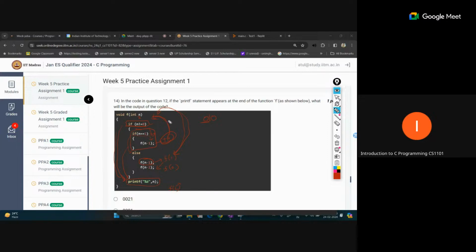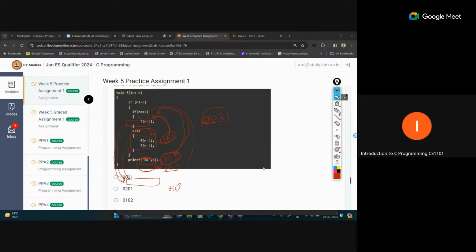Okay, now f(1) is completed, this part is completed. Now we are moving to the next call. So this is f(0), and when we are passing f(0), we will directly move to the print statement, so 0 will be printed. Now both statements are completed, then we will move to the final print statement with n equal to 2. So this was the initial statement. So 2 will be printed. So 0 1 0 2, in this manner the output will come. So 0 1 0 2 is the third option.